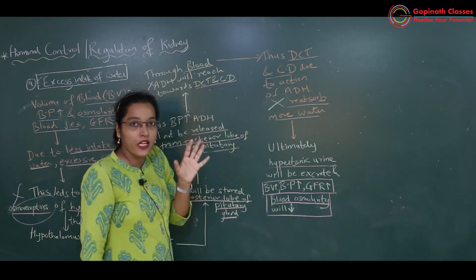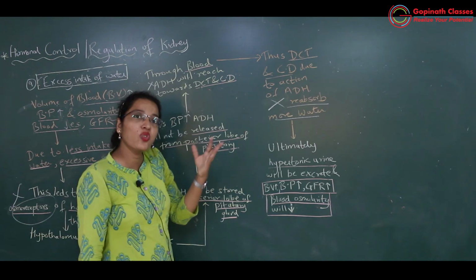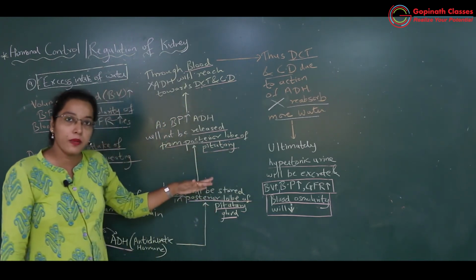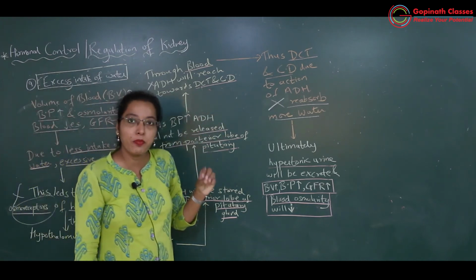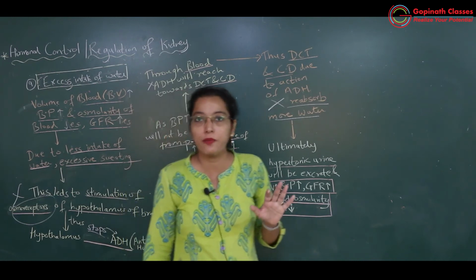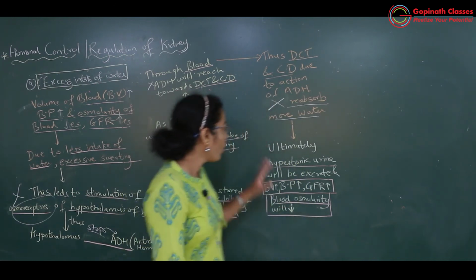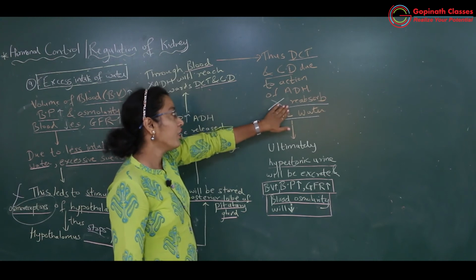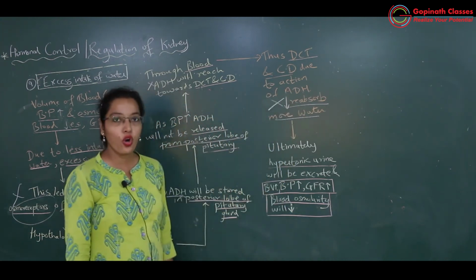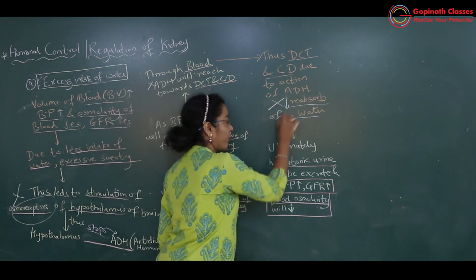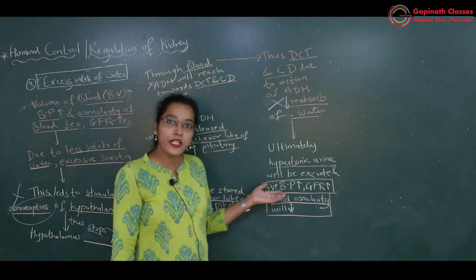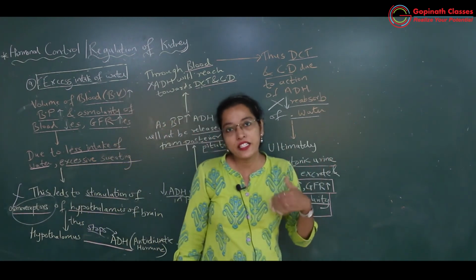Zero level पे कभी नहीं आता है secretion. Some amount of ADH will be secreted by the posterior lobe of the pituitary in the blood, but that quantity will be very negligible because sufficient amount of water is already present in the body fluids. Okay, got it? So there will be very less reabsorption of water. Okay, so ultimately what will happen? Urine में water ज़्यादा release हो जाएगा.